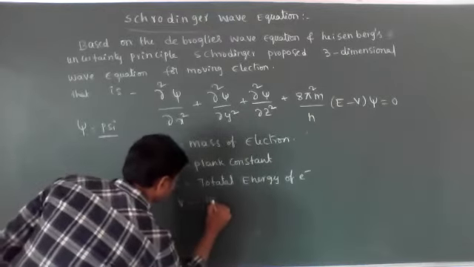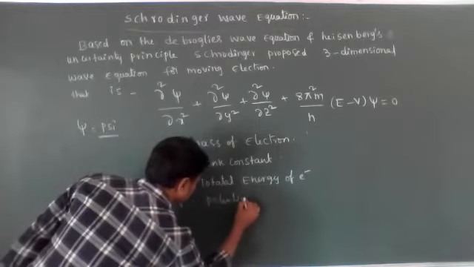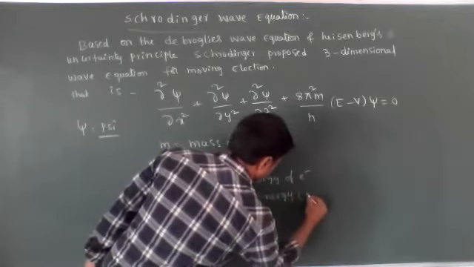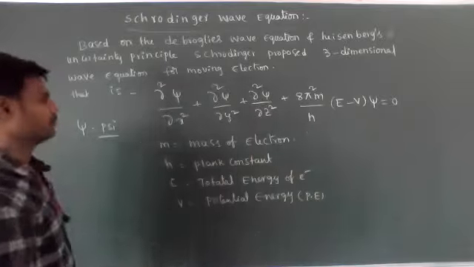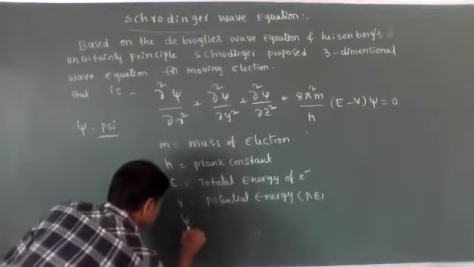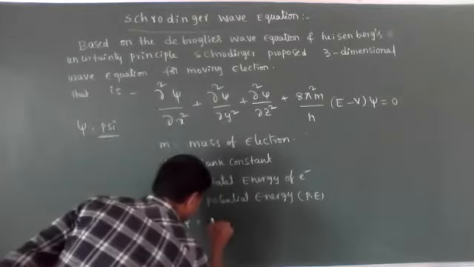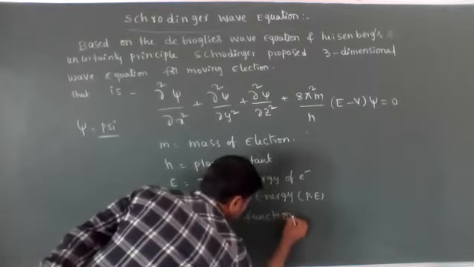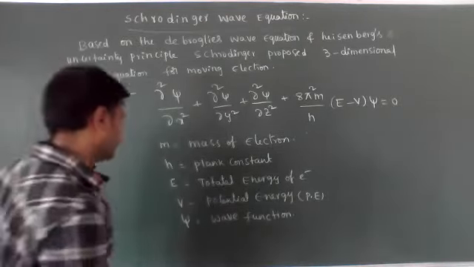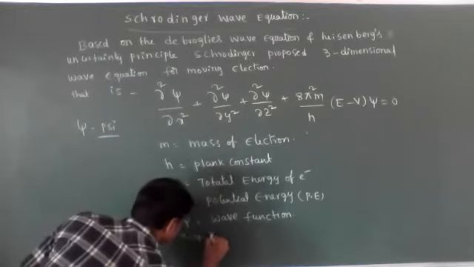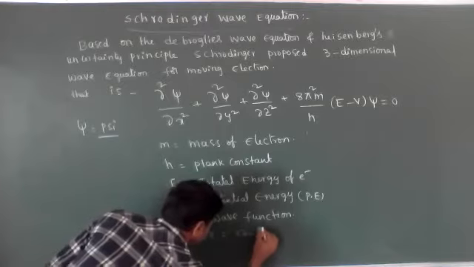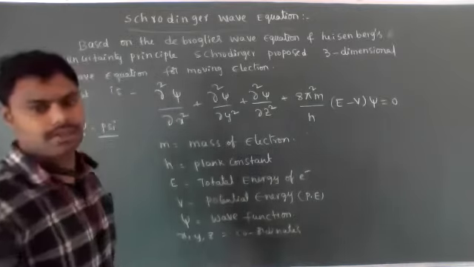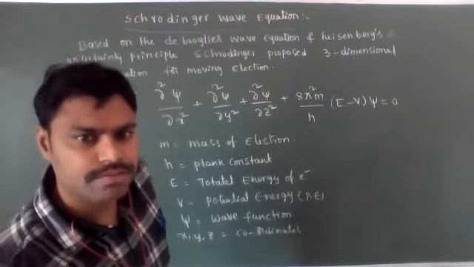V is the potential energy only. Psi is the wave function. And x, y, z are the coordinates. So these are the important terms in the Schrodinger wave equation.